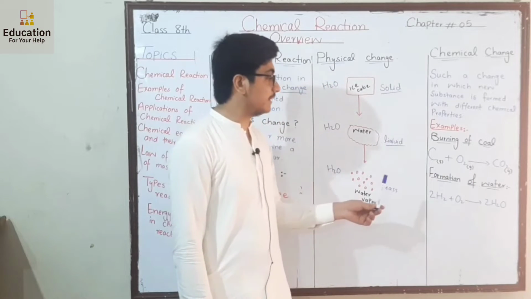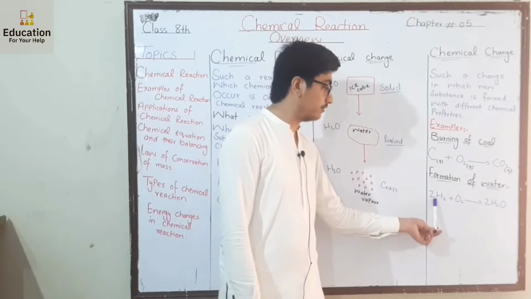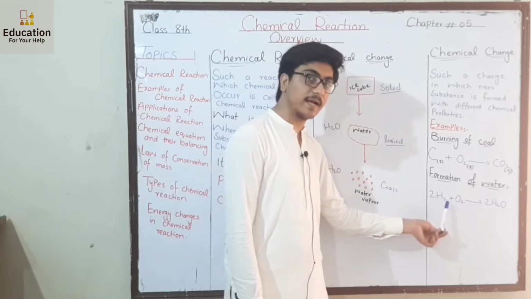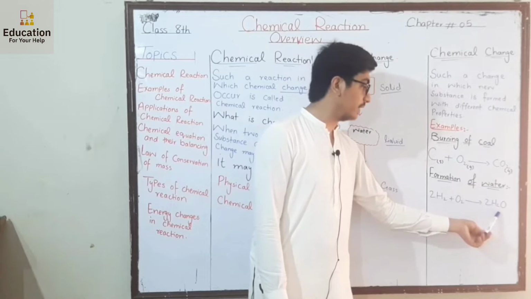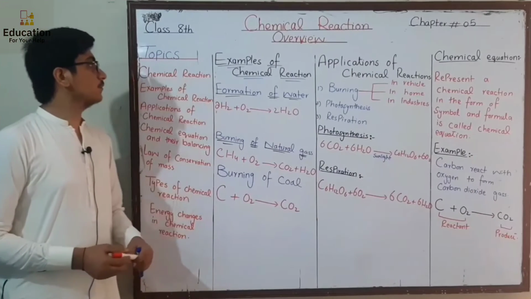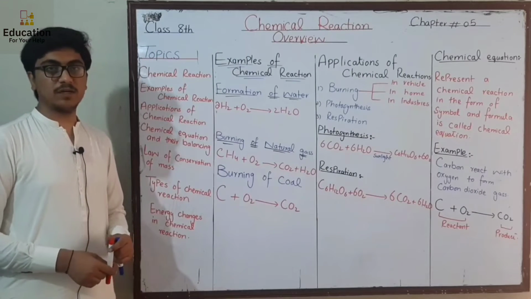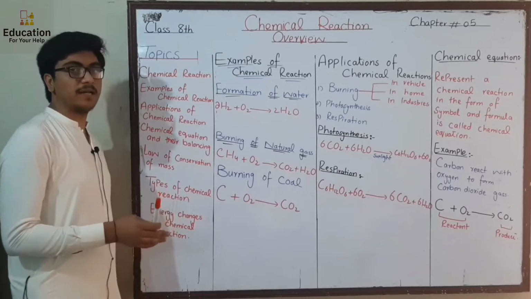Another example of chemical change is the formation of water. When two gases combine, hydrogen gas and oxygen gas, they form a new product which is the liquid water we use in our daily life. So this is another example of chemical change. Now we move toward examples of chemical reaction. What are some examples of chemical reaction we see in our daily life?